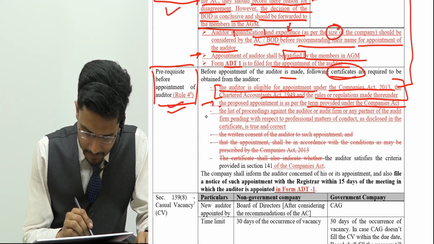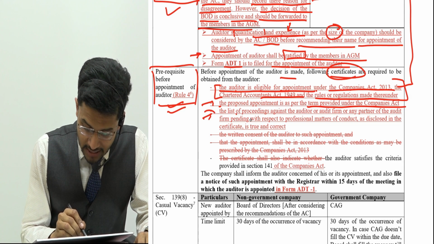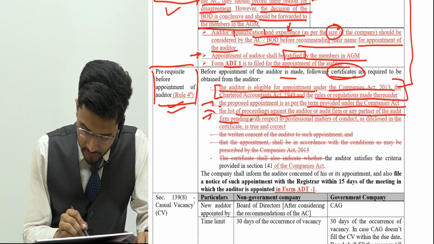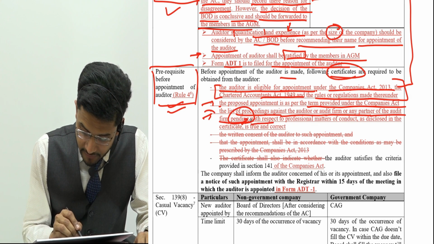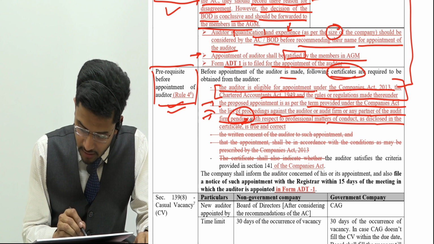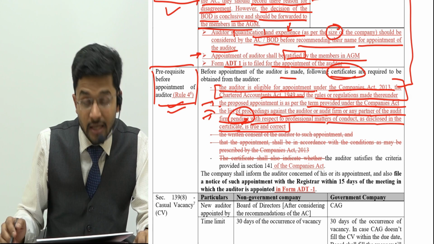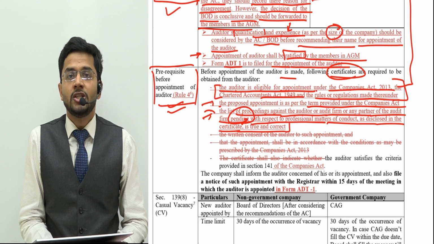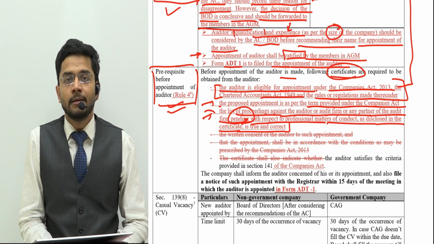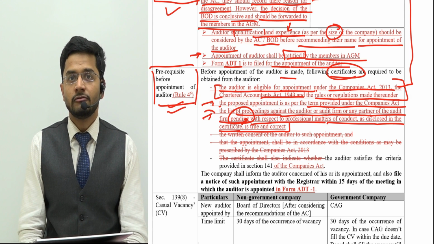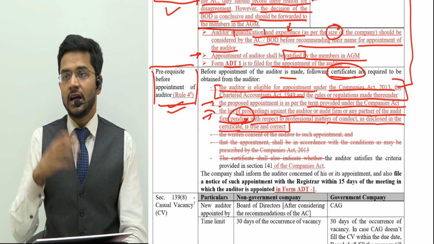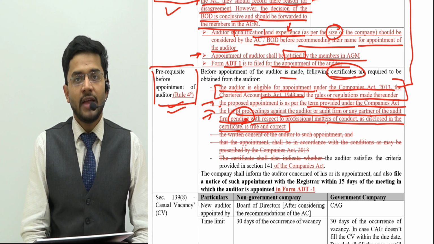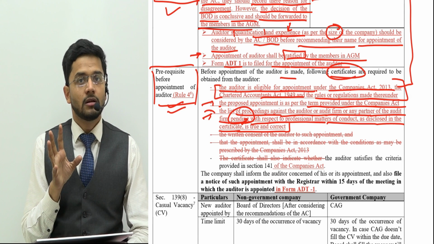Point number 3. The list of proceedings against the auditor or audit firm or any partner of the audit firm pending with respect to professional matters of conduct, as disclosed in the certificate, is true and correct. So guys, we need to be sure that whatever matters are pending with the auditor for his misconduct, for any kind of misdeed which he has done in the past, that entire list is provided to us.